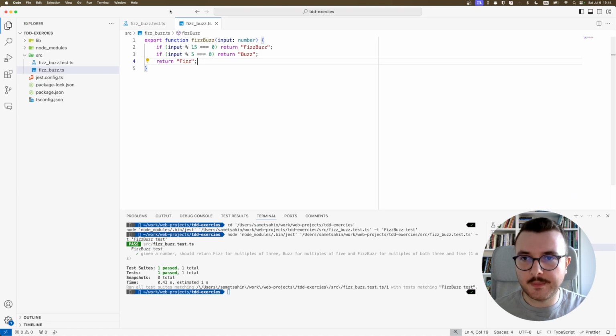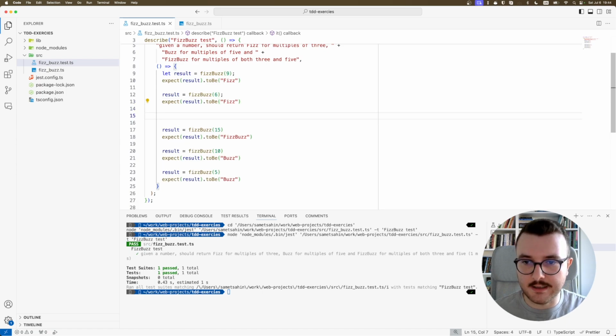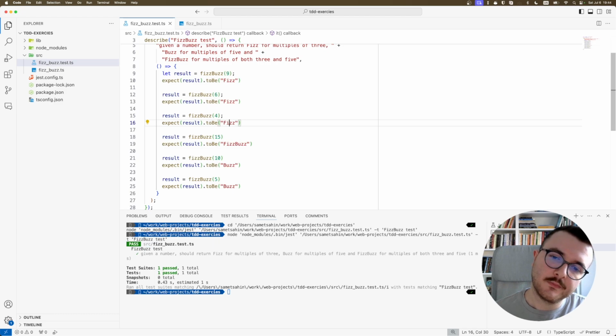Yeah, I know what I can provide to make this test fail. Let's provide 4. When it's 4, we don't have any requirements, but it shouldn't be Fizz, right?